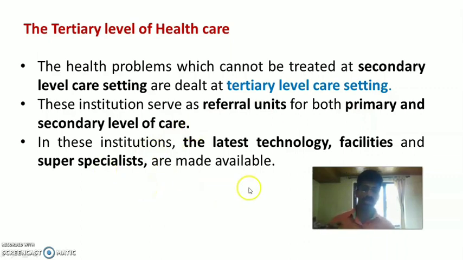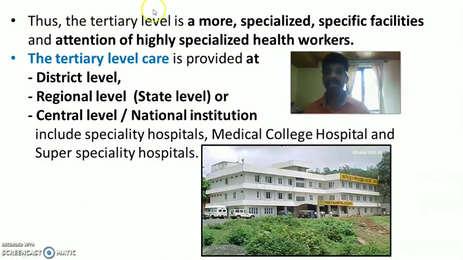In these institutions, the latest technology is available, the latest facilities are available, all manpower and super specialists are also available. So in these healthcare settings, with the latest technology, latest equipment and latest facilities, they are well equipped to render all levels of health services. Thus, tertiary level has more specialized, specific facilities and more attention from highly specialized health workers. All the complex health problems are treated at the tertiary level.